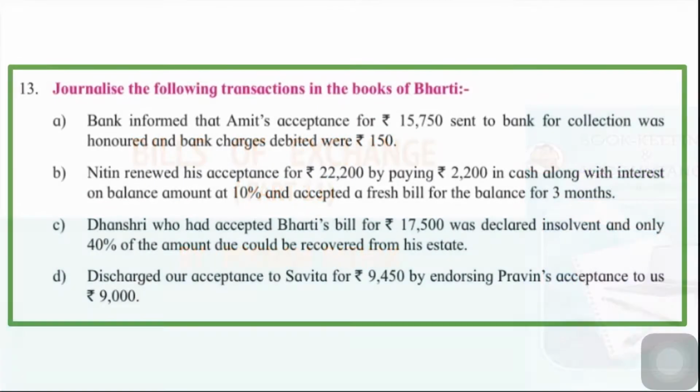The government textbook: journalize the following transactions in the books of Bharti. First is, again, this is multiple choice. Bank informed that Amit's acceptance for rupees 15,750 sent to bank for collection was honored and bank charges debited were rupees 150. So here Bharti is the drawer and Amit is the drawee. Bharti has sent the bill to the bank for collection and now that bill is honored. The bank for doing this service has charged rupees 150.